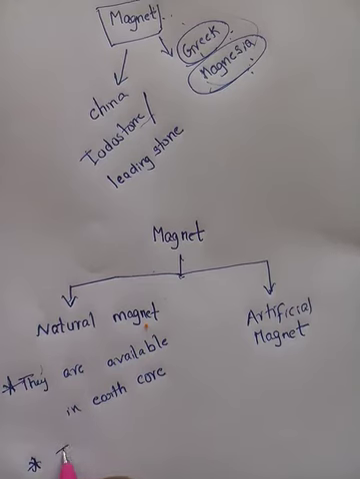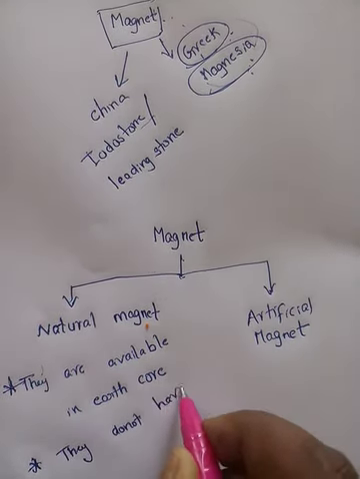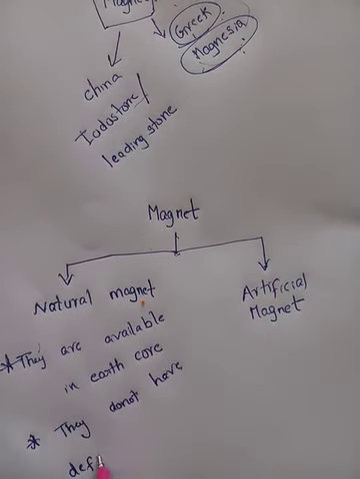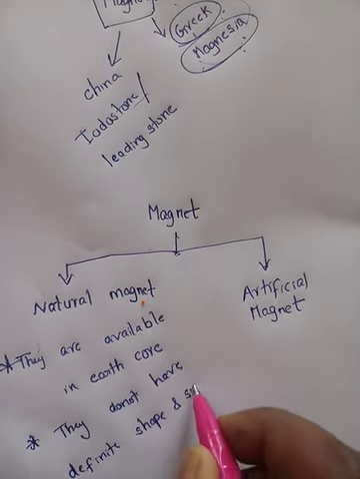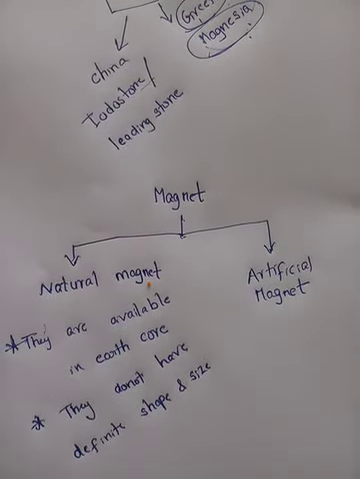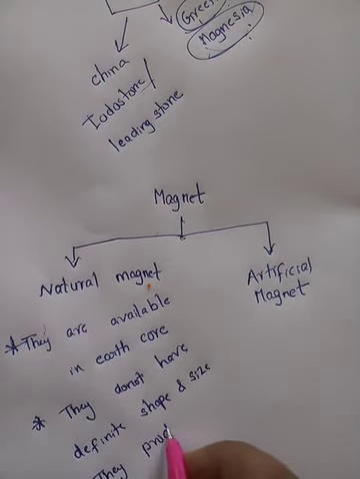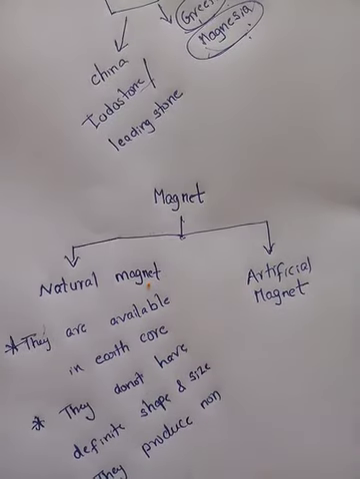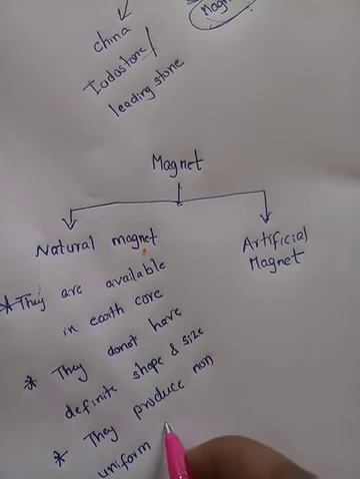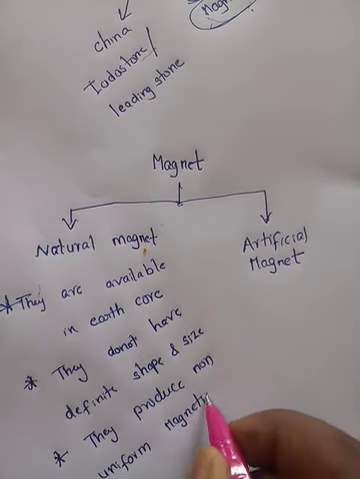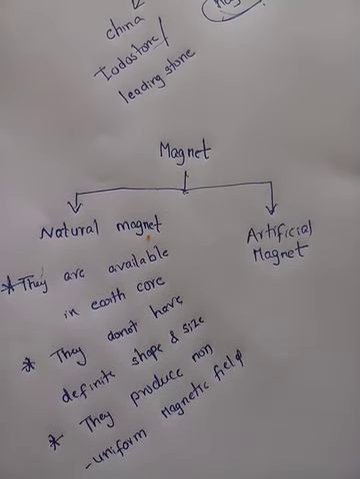So what is the drawback of this? They do not have definite shape and size, so they produce a non-uniform magnetic field. Okay, so that is about naturally available magnets.